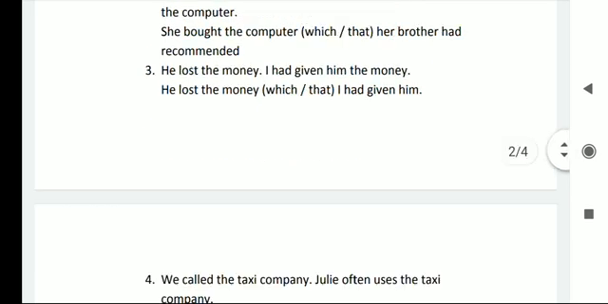He lost the money. I had given him the money. We can write like this: He lost the money that I had given him. Or he lost the money which I had given him.